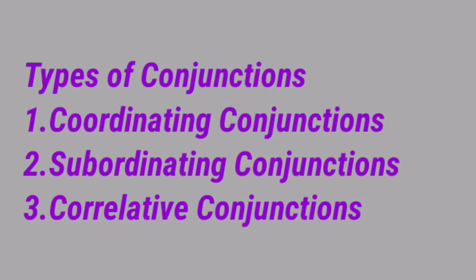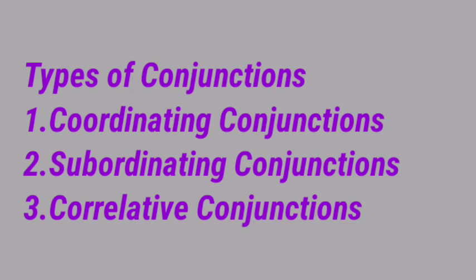Next one, subordinating conjunctions. These conjunctions help us to introduce subordinate clauses. They are also used to join subordinate or dependent clauses to main clauses. For example, when, though, although, since, until, till, after, as, before, if, unless, whereas, while, in case, as long as, as soon as, as much as, therefore, so that, because, as if, however. These words present means these are subordinating conjunctions.